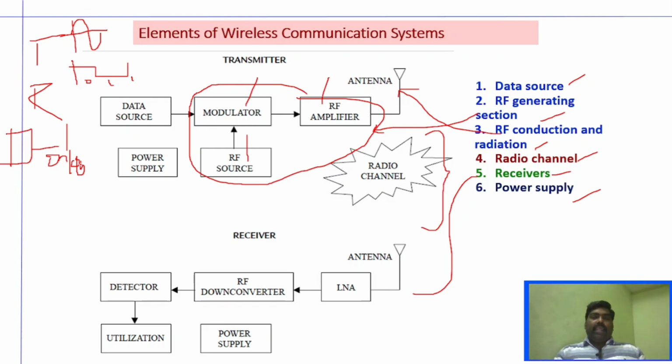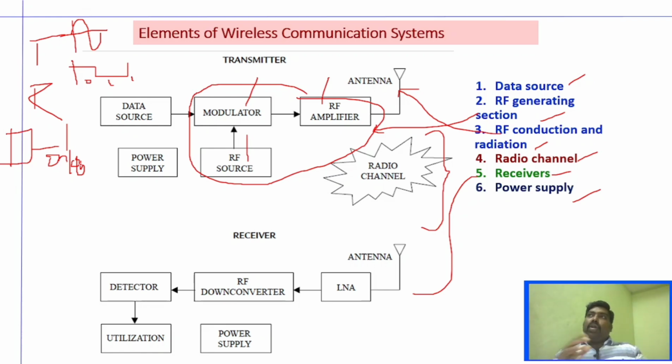And not only that, the source can also be an audio system, right? Where we will send the audio signal or video signal, or we can use computers, where it will transmit digital signals. So the data source can be analog or digital, right? And that particular message which is coming out has to be transferred very securely. So there should be some particular technique to safeguard that message. There should also be techniques to detect the errors, to correct the errors, all those things. We will see all that information in detail, right?